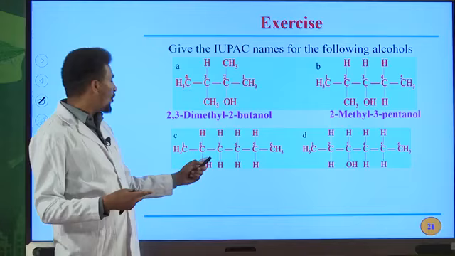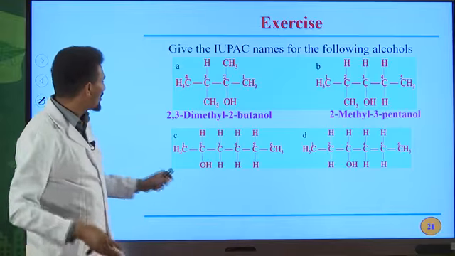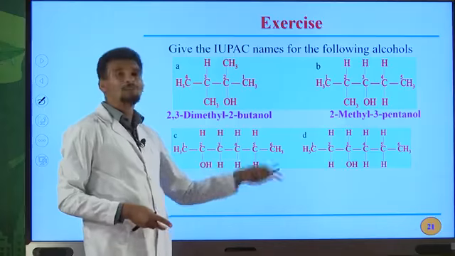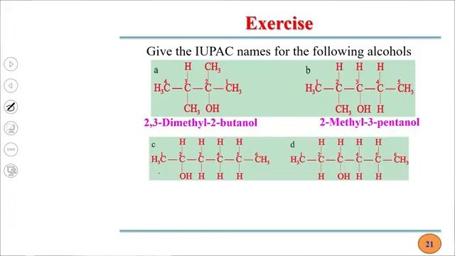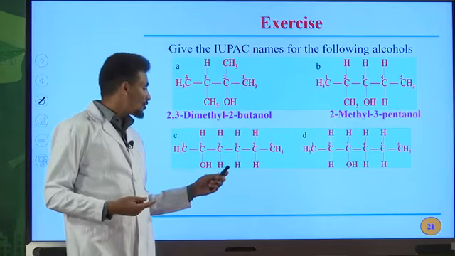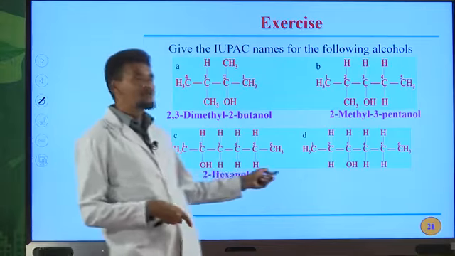Similarly, we have OH group on second position. We have no side chains, we have no substituents, so 2-hexanol, because the total number of carbon atoms in the longest continuous chain is only 6. Because of this, an alkane that contains 6 carbon atoms is named as hexane. The E of an alkane must be replaced by OL. Therefore, the IUPAC name for this compound is 2-hexanol. 2-hexanol is the IUPAC name for this compound.